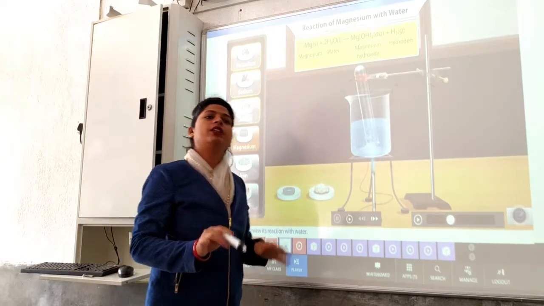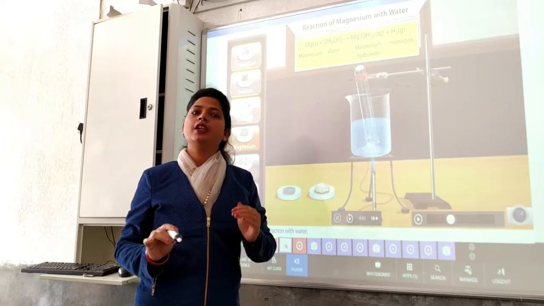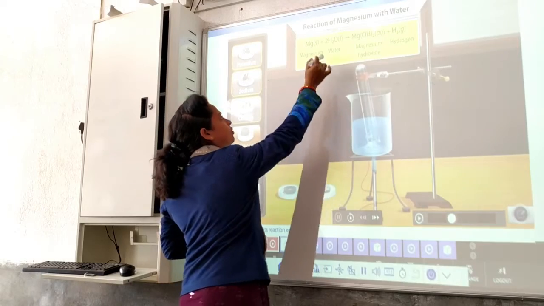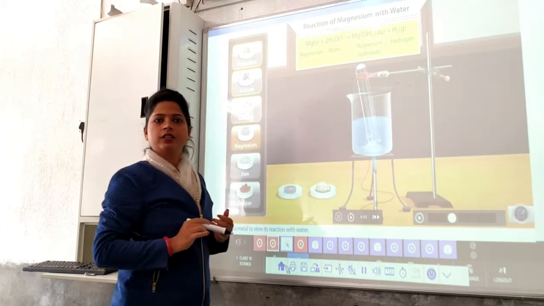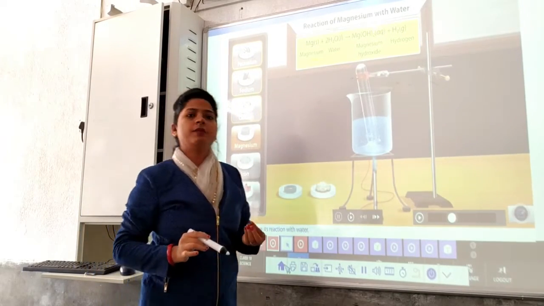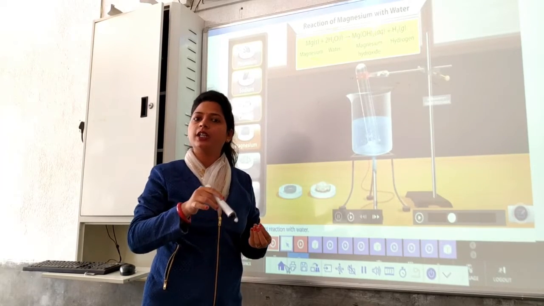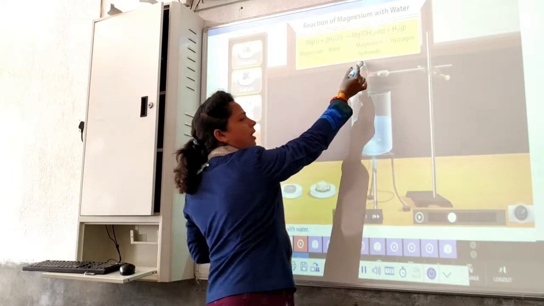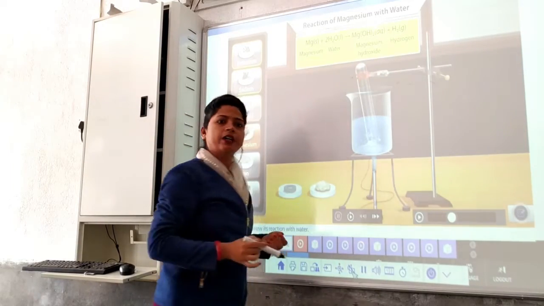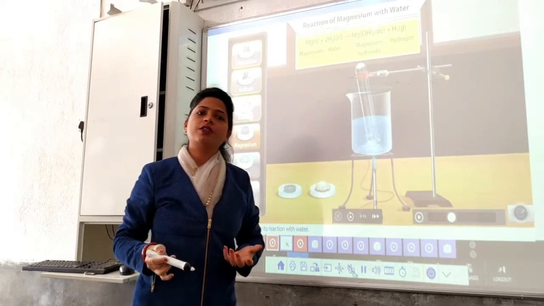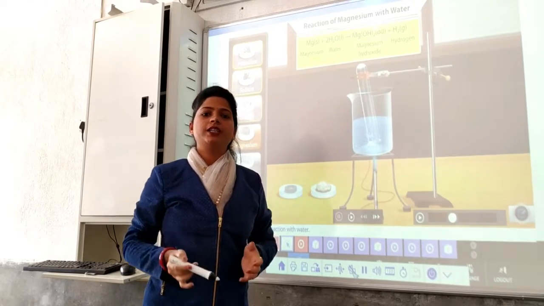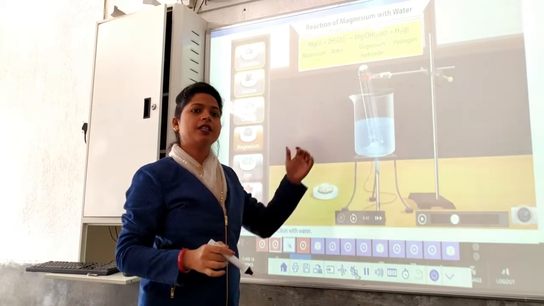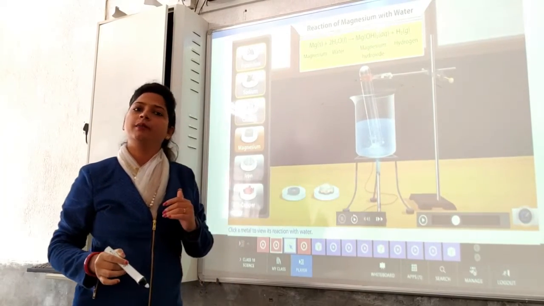It does react with cold water, but the reaction is very slow. Okay, to speed up the reaction, what do we do? We use boiling water here. So we take magnesium in a test tube, add water to it and start heating it. After heating, we get magnesium hydroxide and hydrogen gas. So magnesium hydroxide is formed here, which means magnesium reacts with water, but the condition is different because it is less reactive than the above three metals.